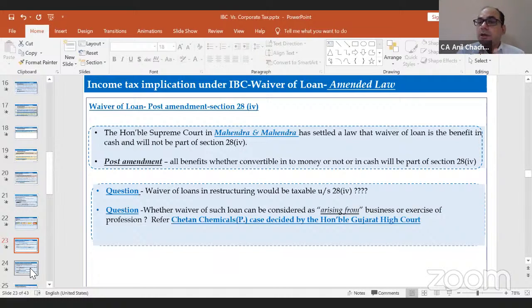So that means if I have taken the monetary benefit, they have changed the law by the Finance Act 2023, but they have not discussed arising from business or profession, because most of the judgments have stressed whether convertible into money or not, right? So we have to check whether I am into the business of taking loans or not, as per the Gujarat High Court judgment in Chetan Chemical. Because it settles the law that unless and until I am into the business of taking loans, I can't be held taxable under section 28(4).